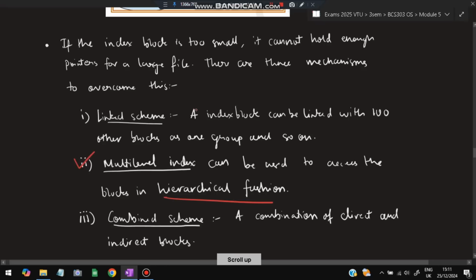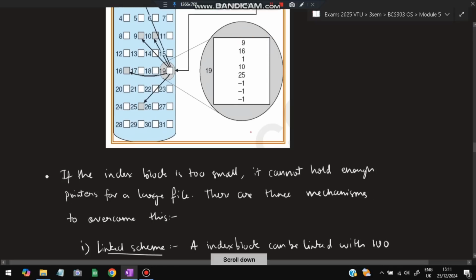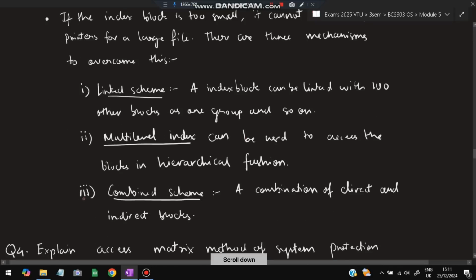which can also be used, where the same thing happens in a hierarchical fashion. Here also the same thing happens. Each of these blocks will be having further more blocks, but the implementation will be different. That is the second one. And third one is the combined scheme.